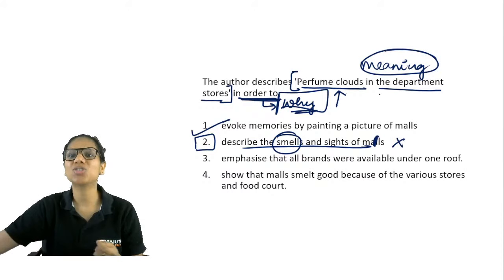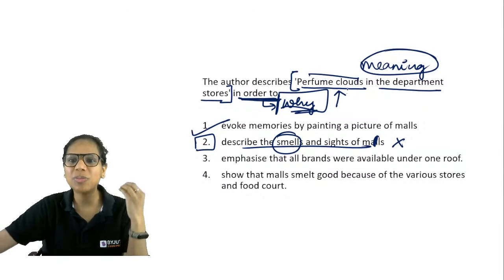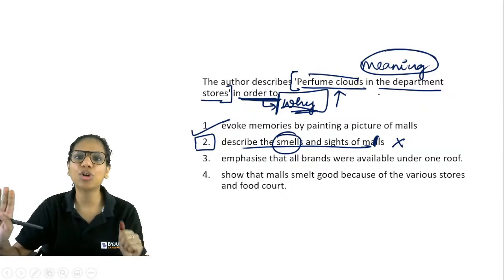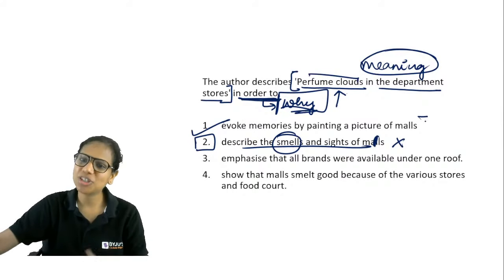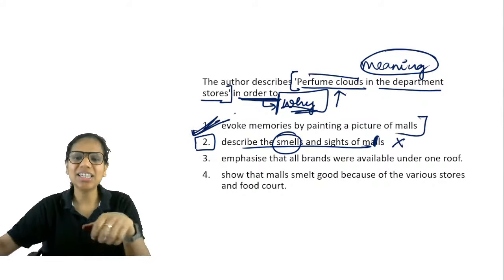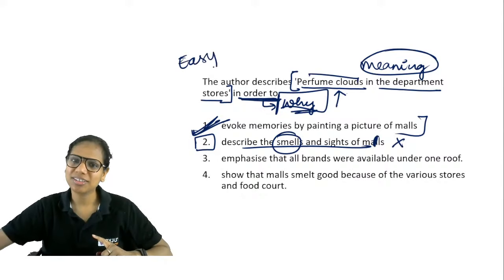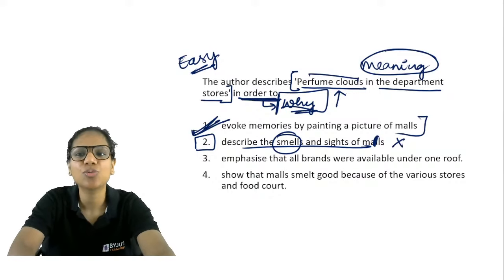The purpose behind mentioning those perfume clouds is to create this imagery in front of you. Whenever people mention some smells or some colors, that actually makes the picture in front of you more vivid. So that is the purpose here, to evoke memories by painting a picture of a mall. One is the answer. Absolutely correct. So this also was easy for you. Three easy questions, in fact. That's why I said that this was an easy to moderate passage at best. Not difficult at all.